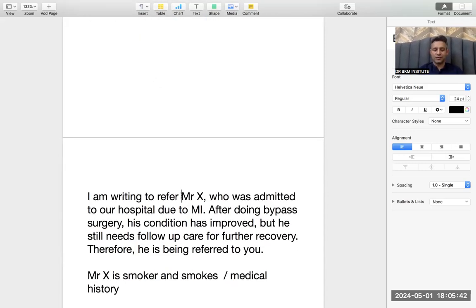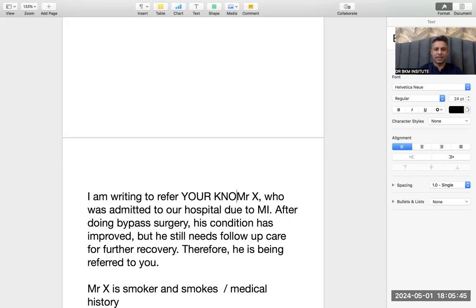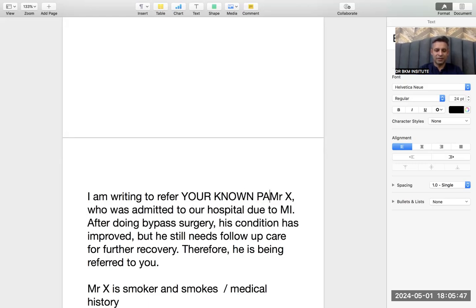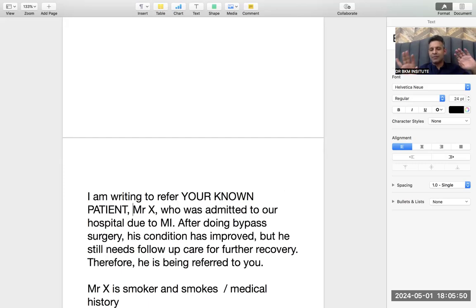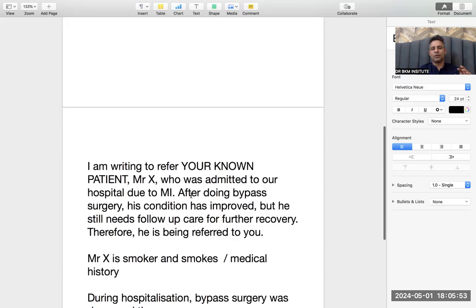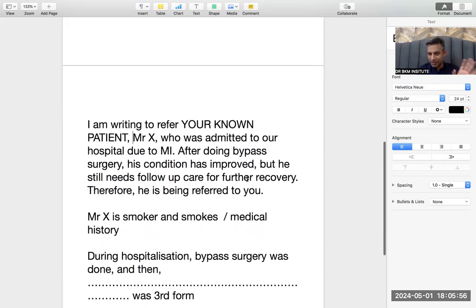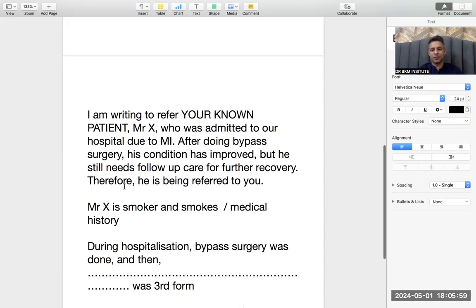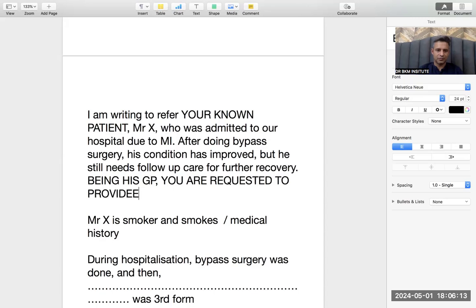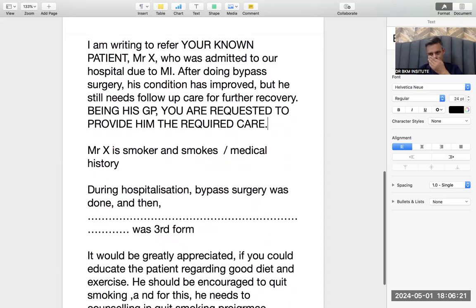So now what will change? I am writing to refer your known patient. That is the main word. I'm putting it in capital letters so that you can understand. I'm writing to refer your known patient who was admitted to our hospital due to MI. After doing bypass surgery, his condition has improved, but he still needs follow-up care for further recovery. Now you will change only the last line. Being his GP, you are requested to provide him the required care. That is the only thing that will change. The rest of the letter will remain the same.